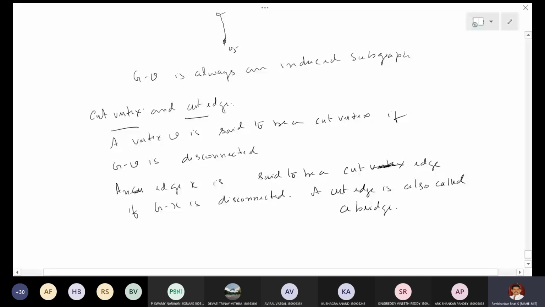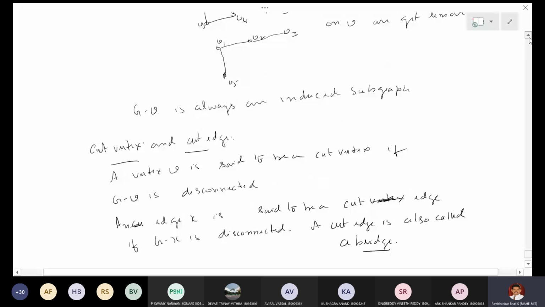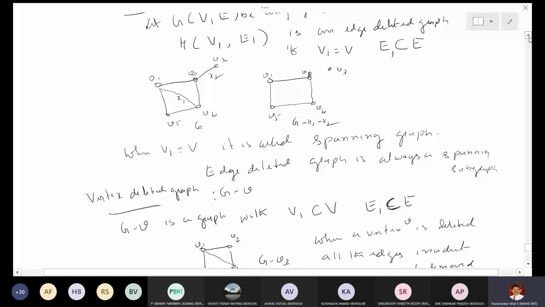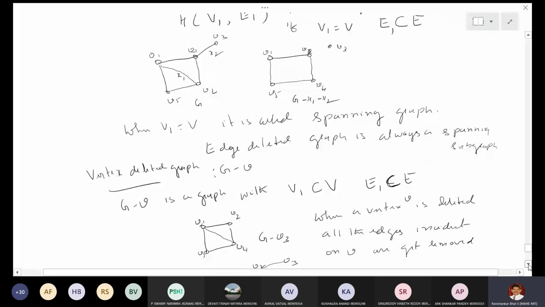So bridge is the name for cut edge, right? And you can see that when I remove the edge x2 in the graph G minus x1 minus x2, that graph becomes a disconnected graph. So x2 is a bridge for the graph, or it is a cut edge of the graph. You can see that G minus x2 is disconnected, therefore x2 is a bridge.